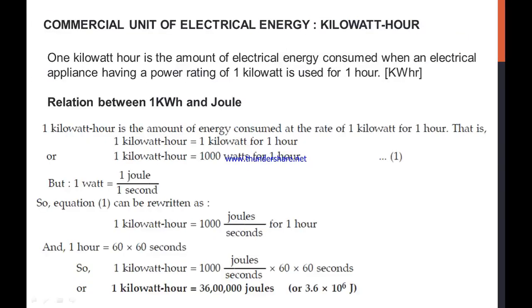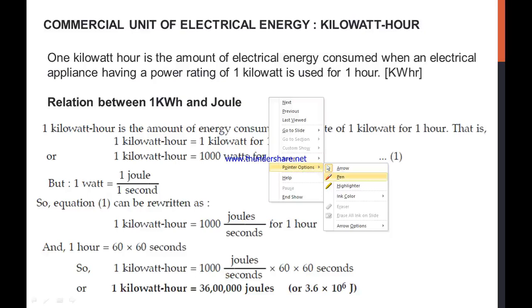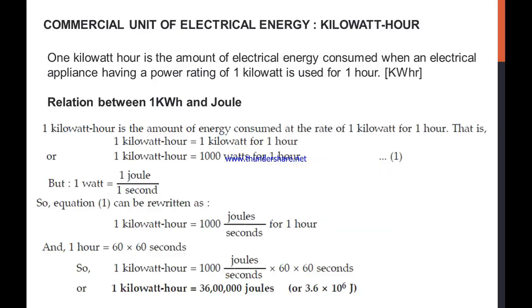Now let's see the commercial unit of our electrical energy. So what does commercial mean? Commercial means that in our homes we use a commercial meter, the connection that you are getting from the power supply department. That's why it is known as commercial, because you pay some amount of money for getting the supply of voltage in your home, and that's why you are able to use all the electrical appliances. So what is the commercial unit? It is kilowatt hour.